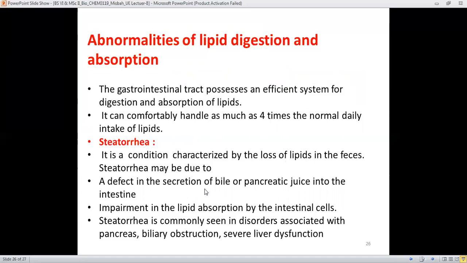And there is a defect in the secretion of the bile or the pancreatic juice in the intestine.